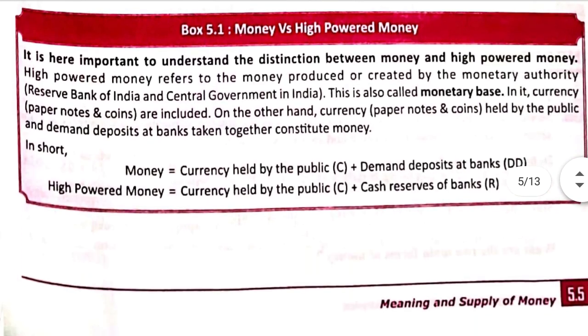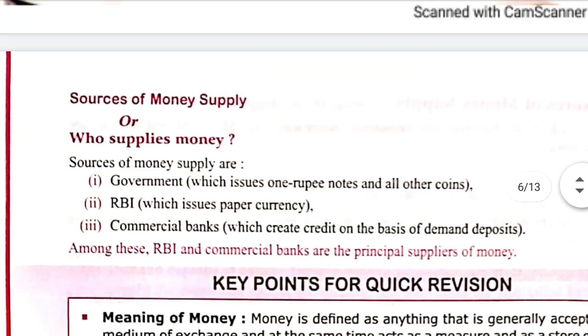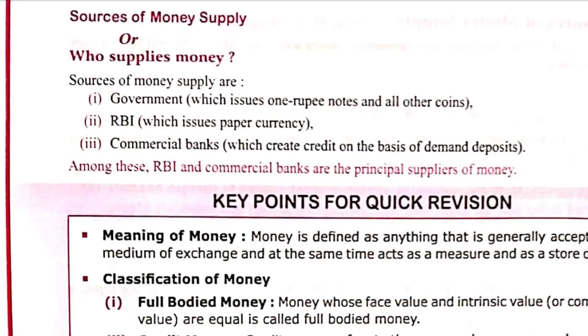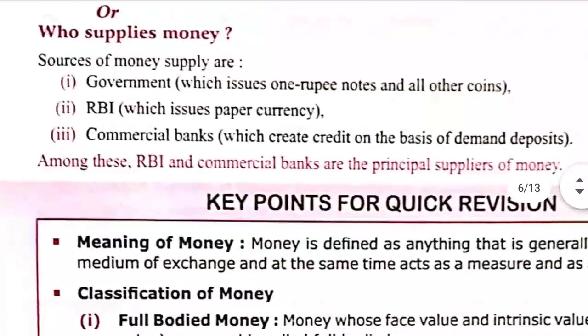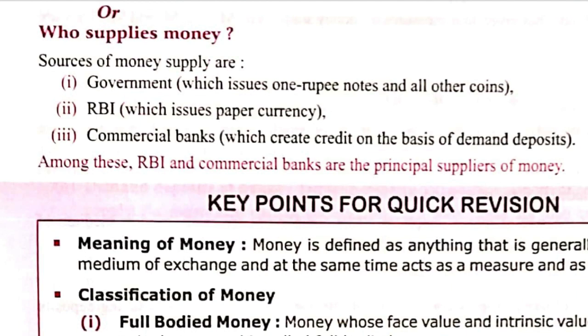Now, sources of money supply. Who supplies money? Obviously, government supplies money in the form of coins and currency notes. Government actually issues coins, and 1 rupee notes are only issued by the government. Reserve Bank of India, an independent body and regulator of banks, issues currency notes. So on the currency notes other than the 1 rupee note, you will observe Reserve Bank of India is written, and on the coins Reserve Bank of India is not written. The emblem of Indian government, Bharat Sarkar, is written. So they are the suppliers of money.